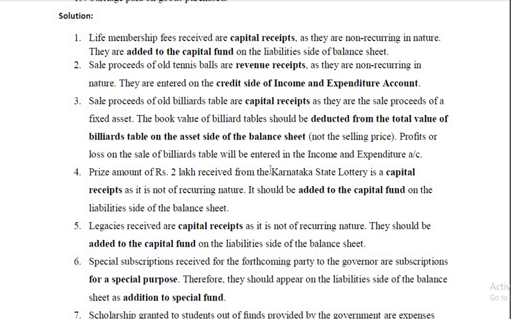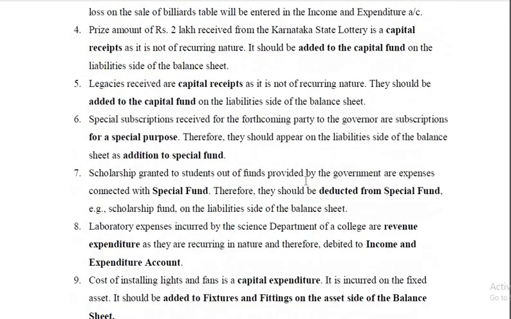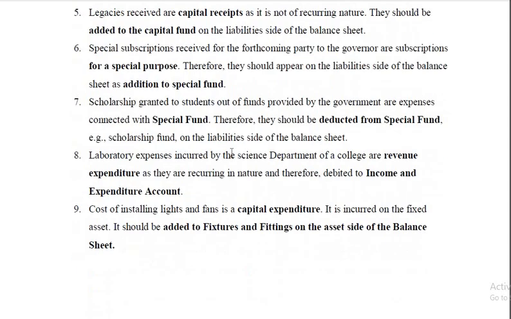Prize amount of rupees 2 lakh received from the Karnataka State Lottery is a capital receipt as it is not of recurring nature. It's added to capital fund on the liability side of the balance sheet. Legacies received are capital receipts as it is not of recurring nature. They should be added to capital fund on the liability side of the balance sheet. Special subscriptions received for the forthcoming party to the governor, or subscriptions for a special purpose, should appear on the liability side of the balance sheet as addition.